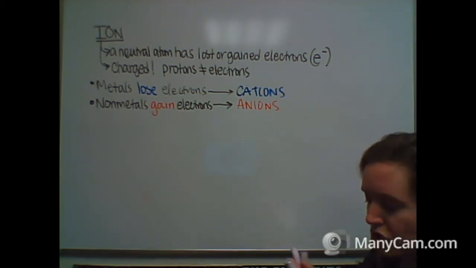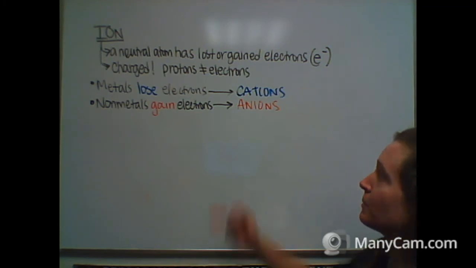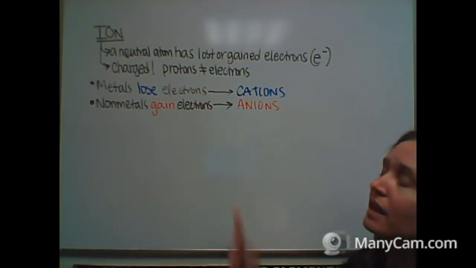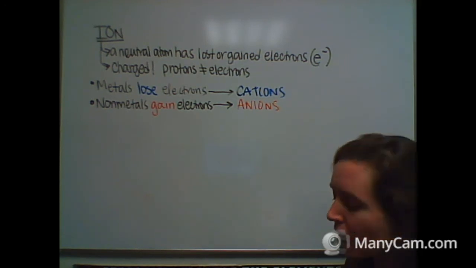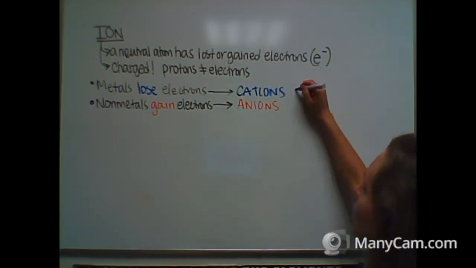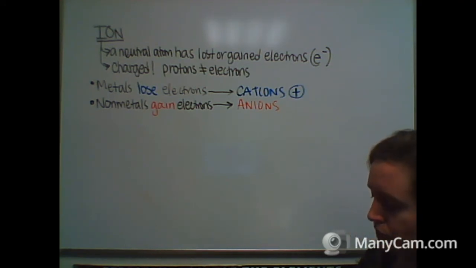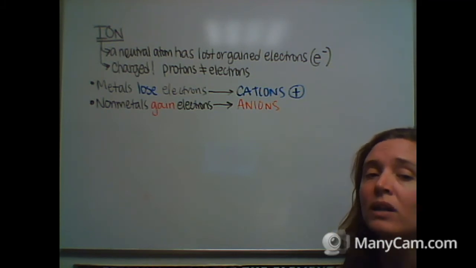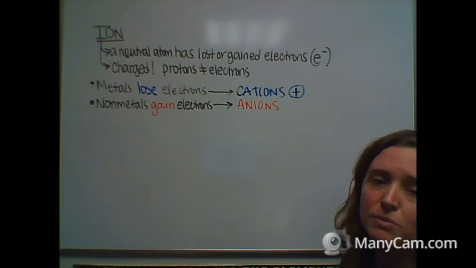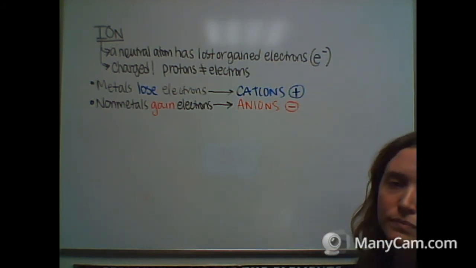All right, what charge does a cation have in general? Let's think about it. If something is losing an electron, it's losing a negative charge, so that's right. It's going to have a positive charge because it has lost a negative electron. Conversely, if a nonmetal gains an electron, when it becomes an anion, it's going to have a negative charge because it has gained a negatively charged electron. Okay?